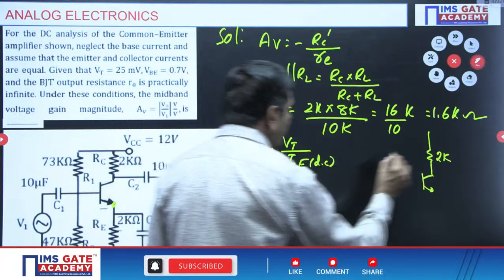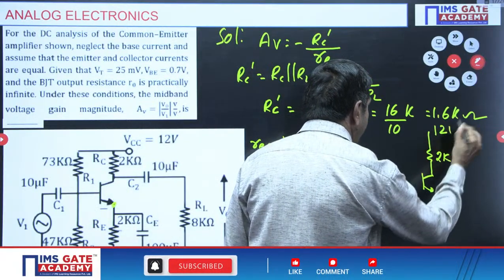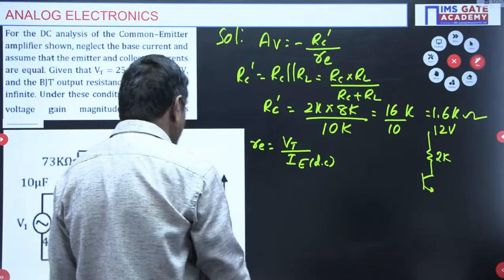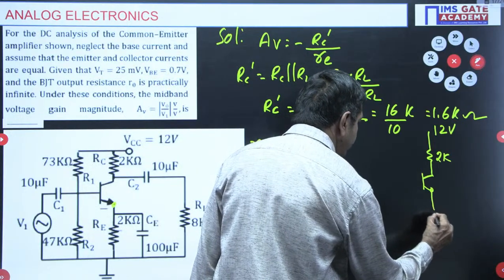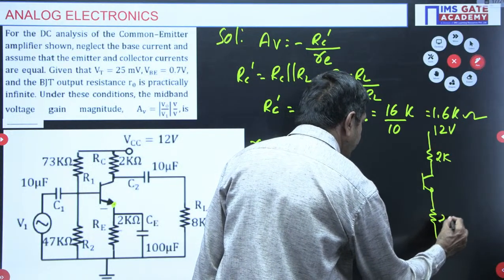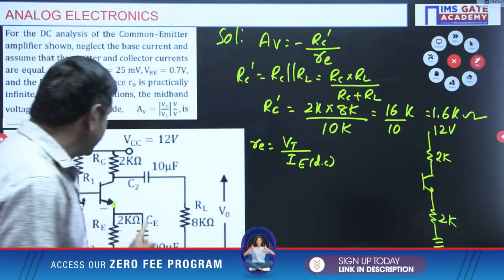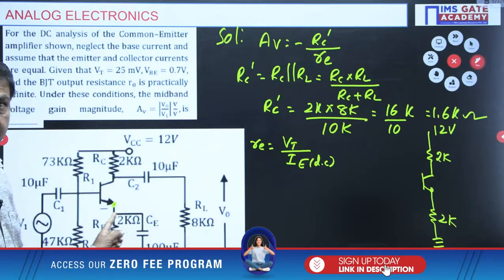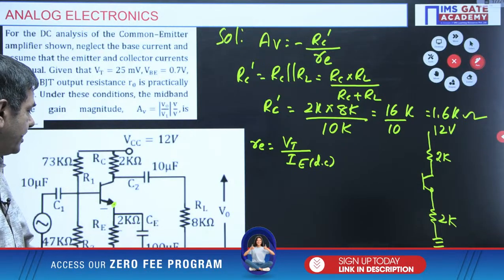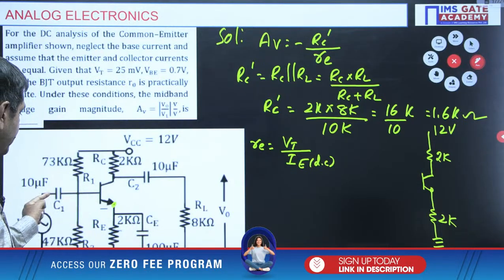The supply voltage 12 volts is given, and the emitter resistance 2K is given, connected to the ground. The capacitor is open circuited under DC analysis, so I can remove it.